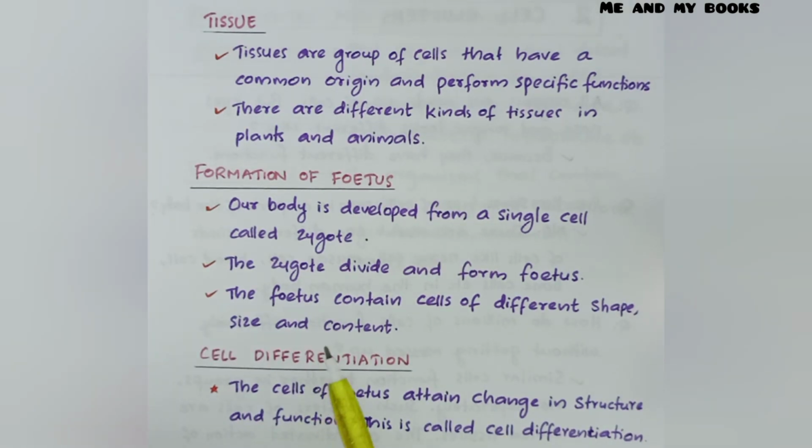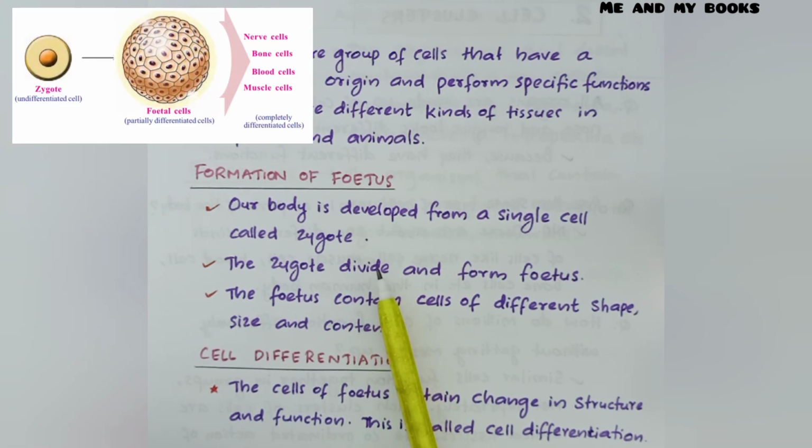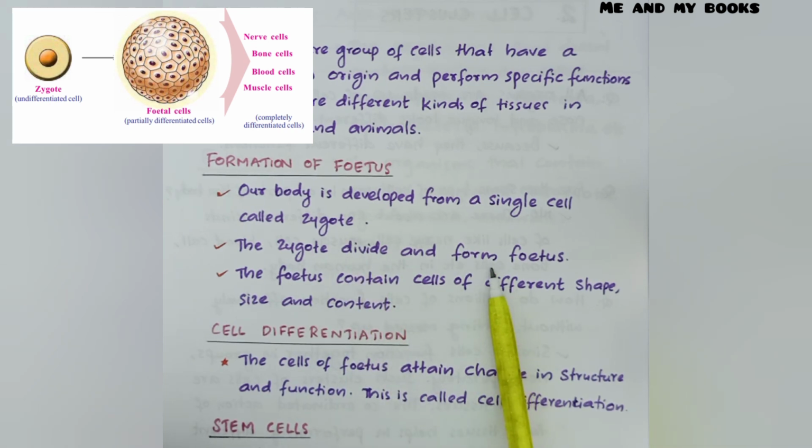Formation of fetus. We all are multicellular organisms, isn't it? We have millions of cells, but our body is developed from a single cell called the zygote. The zygote continues to divide and forms a fetus. The fetus contains cells of different shape, size and content. So note that we all are formed from a single cell called the zygote.